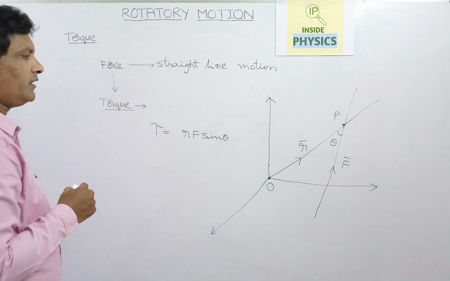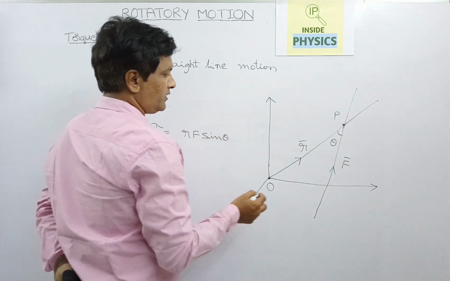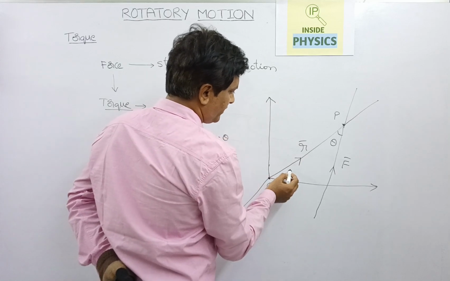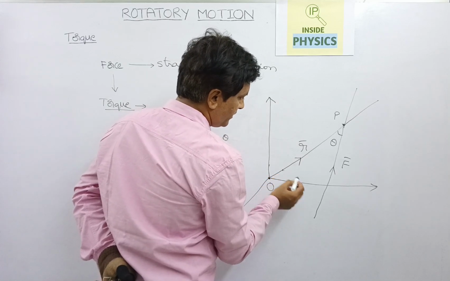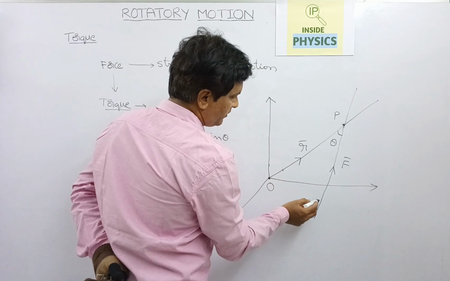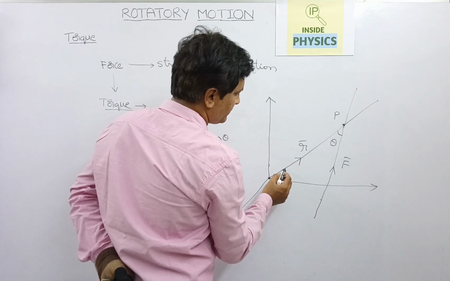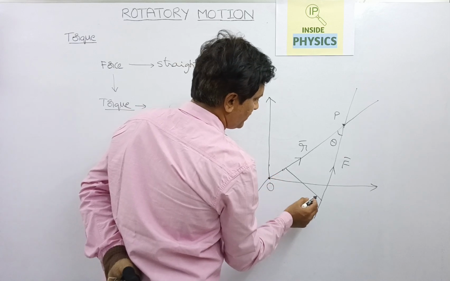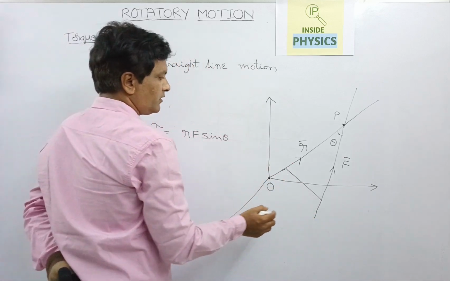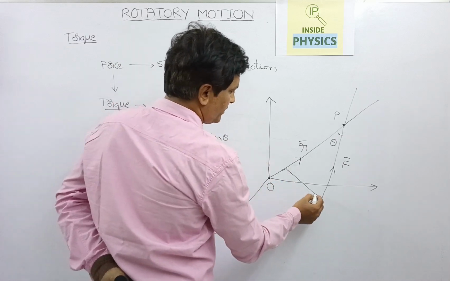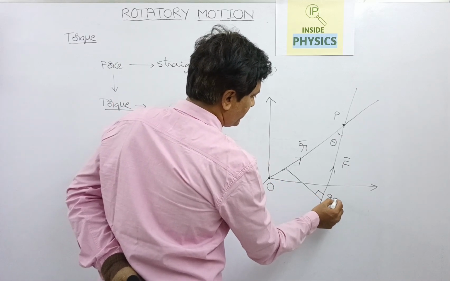Sin theta means a perpendicular drawn from the line of action of force onto the position vector. This angle can be taken as 90 degrees.